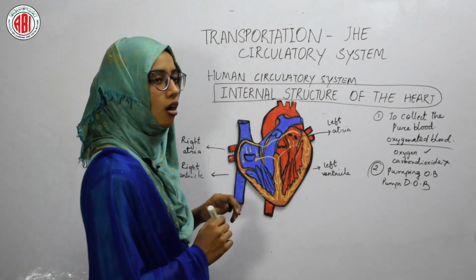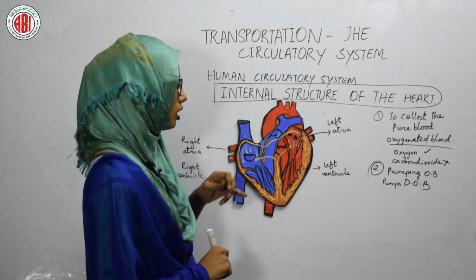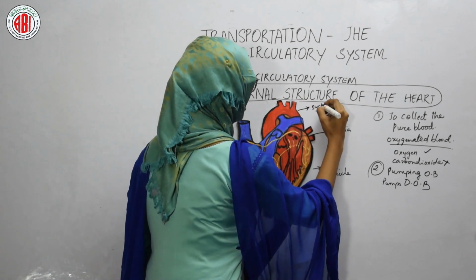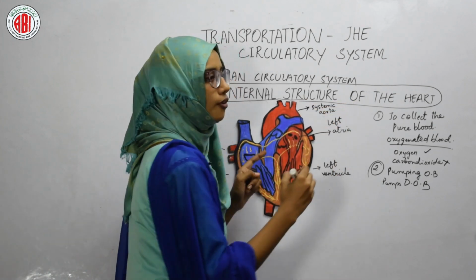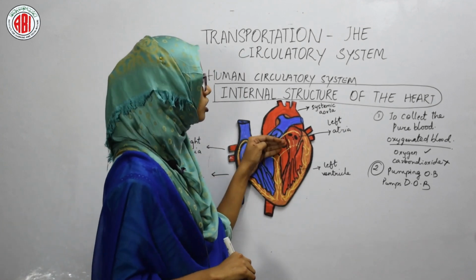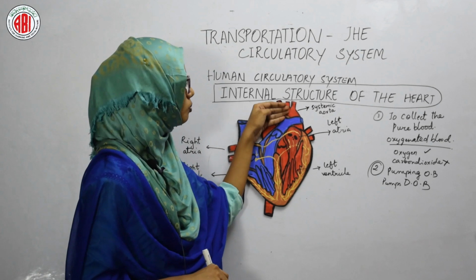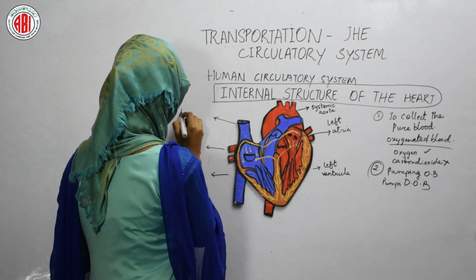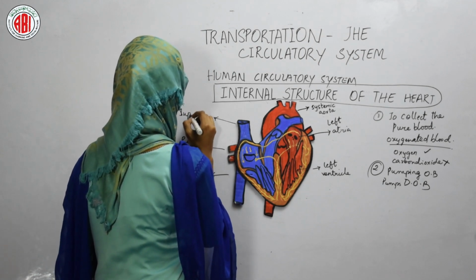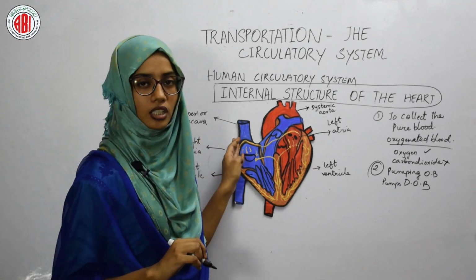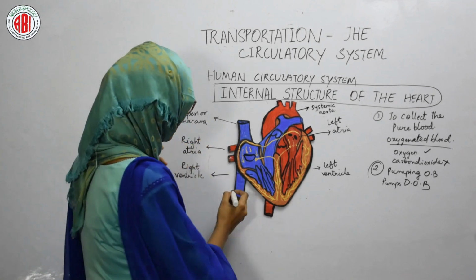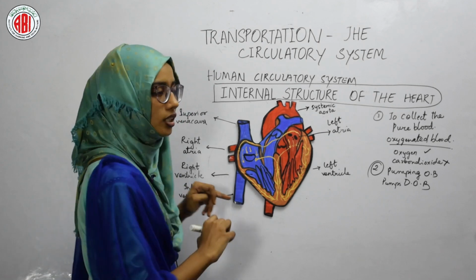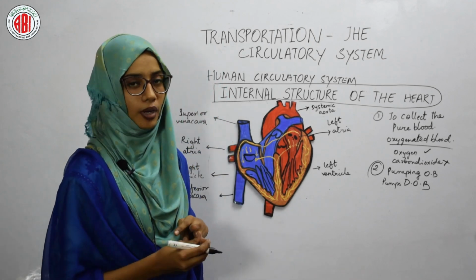So now let us talk about the arteries and veins present in the internal structure of the heart. This ring-like structure is named the systemic aorta. It is a very big artery which carries the oxygenated blood and transports it to the other body tissues. This one is called the superior vena cava. Superior vena cava brings the deoxygenated blood from our head, and this one is called the inferior vena cava. Inferior vena cava brings the deoxygenated blood from the other body parts.